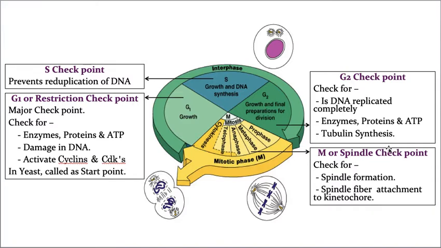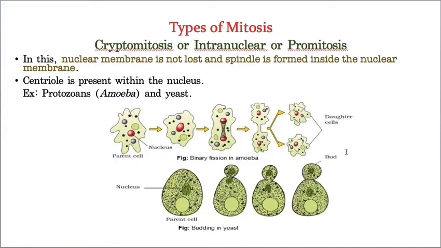And the second point it is going to check is that these chromosomes attach to the spindle fiber in the equatorial region with the help of kinetochores. So spindle fiber attachment to the kinetochores will be checked in the spindle checkpoint. Hope you understood what the checkpoints are and what things they will check. Now let us take one more topic, that is types of mitosis.